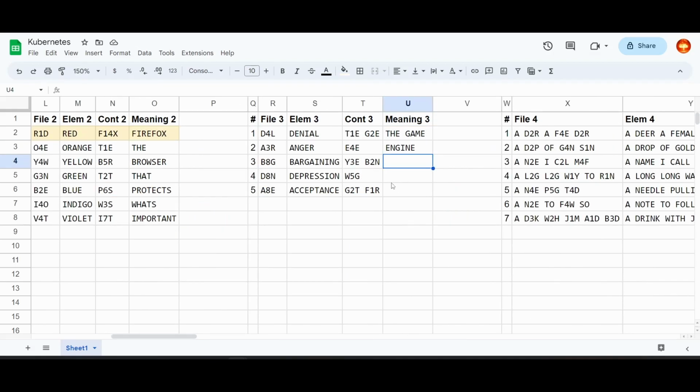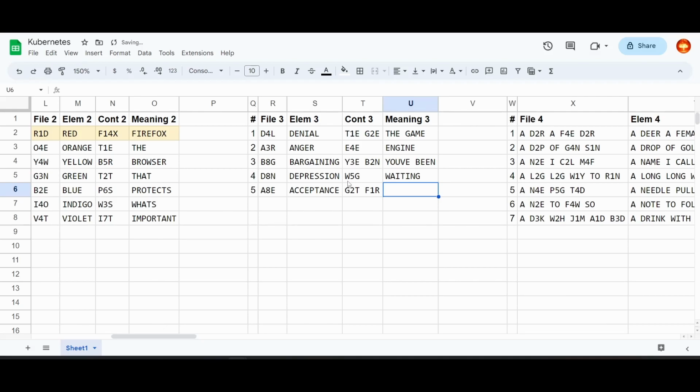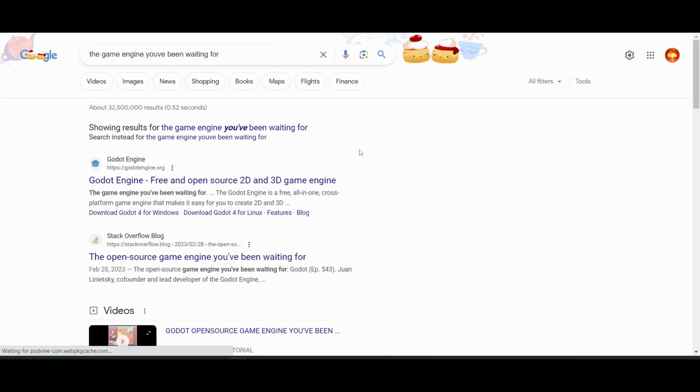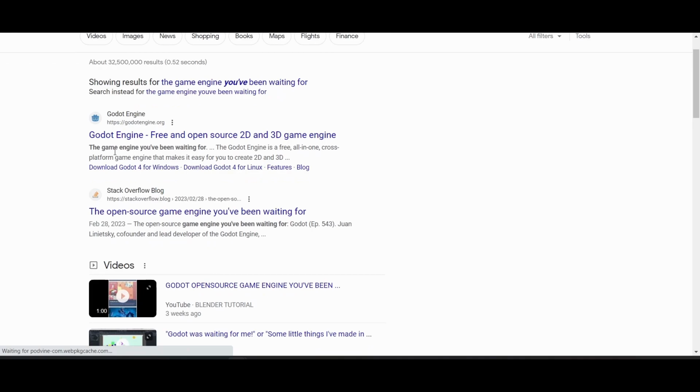This could be the game engine you've been waiting for. The game engine you've been waiting for? Is this one the name of the game engine? I'm not sure. Yeah, the game engine you've been waiting for is called Godot.